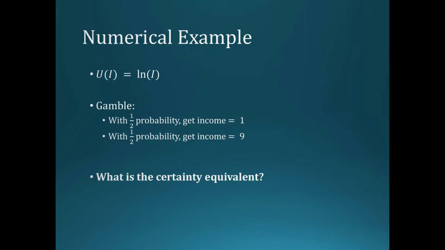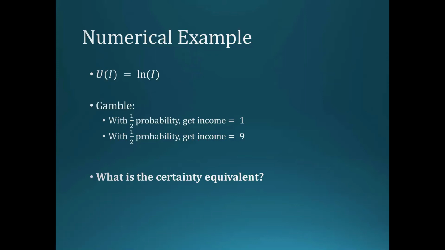Okay, so in this problem, we're going to assume that the utility that's associated with a given level of income in, let's say, a year, is simply the log of the income. And the gamble is with half probability your income is 1, and with the remaining probability your income is 9. Let's say what the units are. I mean, 1 is, if it's in dollars, it's not very much. Let's say it's bitcoins or something like that.